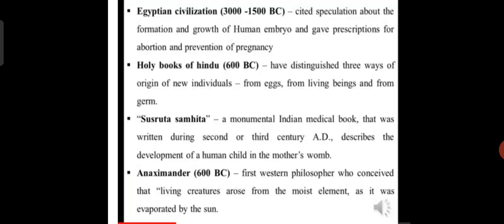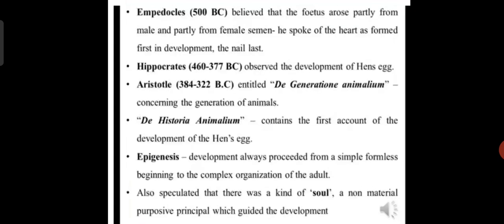And Anaximander in 600 BC was the first Western philosopher who said that living creatures arose from the moist element as it was evaporated by the sun. Empedocles in 500 BC believed that the fetus arose partly from the male and partly from the female semen. He spoke of the heart as formed first in development and the nails last. And Hippocrates, between 460 and 317 BC, observed the development of the hen's egg.